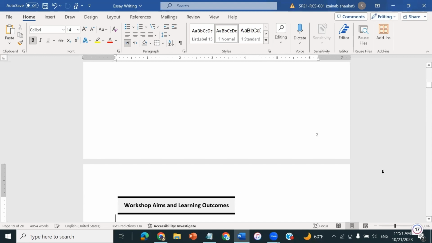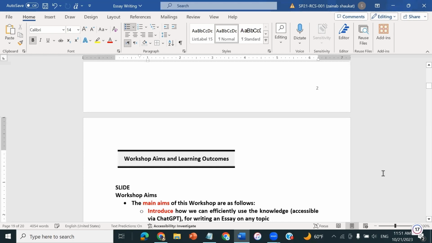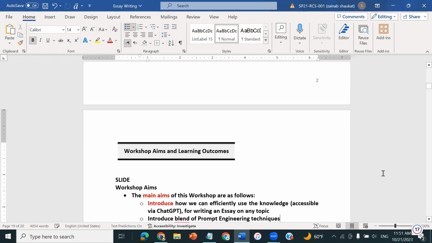Let's move forward and have a quick look at the workshop aims and learning outcomes. इस वर्कशॉप्स के मेन एम्स में से जो फर्स्ट एम है दैट इज efficiently using the knowledge of ChatGPT to write an essay on any topic. And the second most important aim of this workshop would be learning prompt engineering, that using ChatGPT and doing the right prompts to the ChatGPT, finding the right solution is very technical, and at the same time is very important to utilize your time in an effective way.